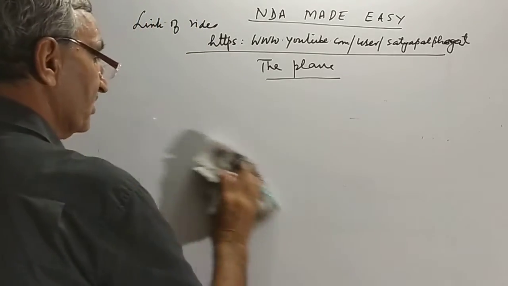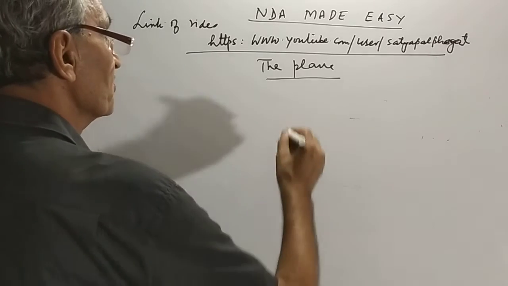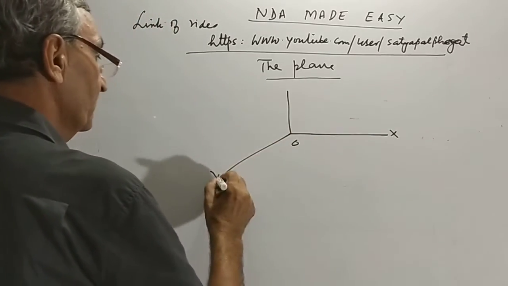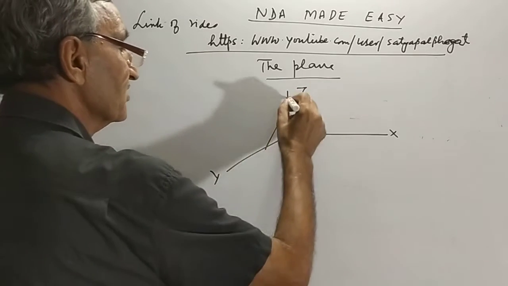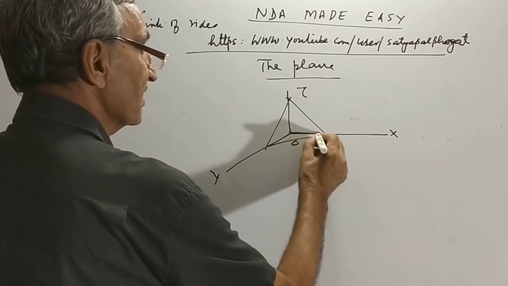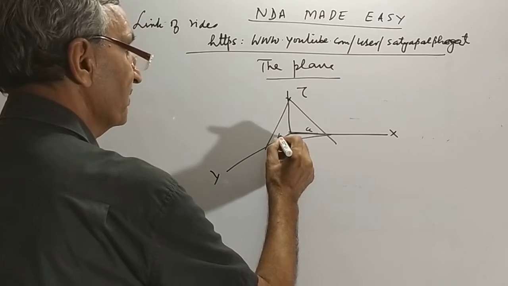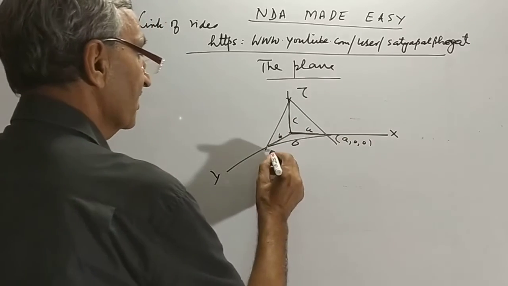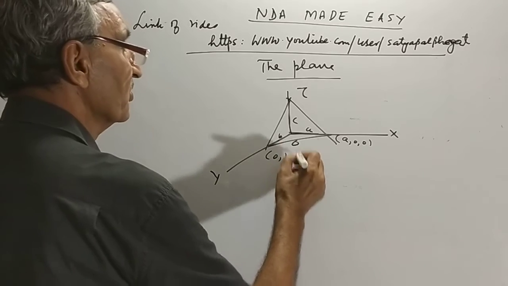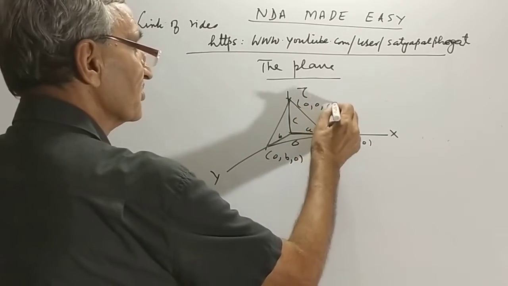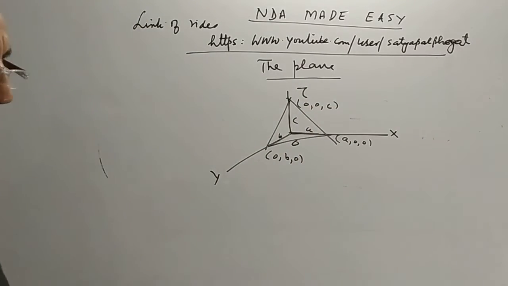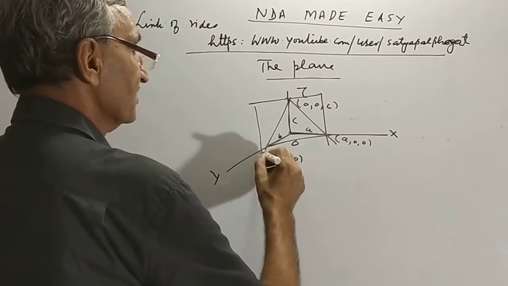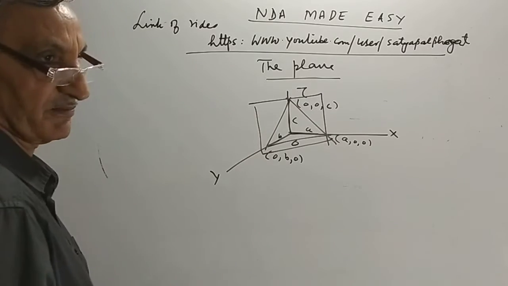Well friends, I have another one too. Suppose a plane cuts intercepts a, b, and c on the axes, so the points are (a, 0, 0), (0, b, 0), and (0, 0, c). What is the equation of the plane passing through these intercepts?